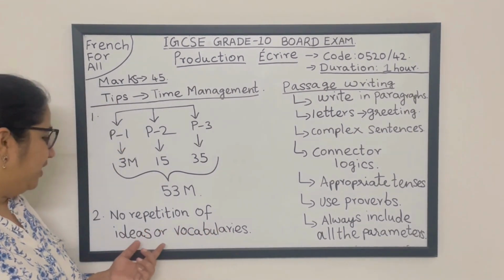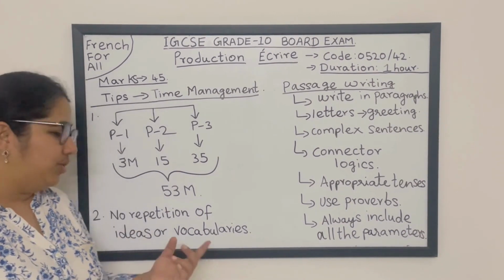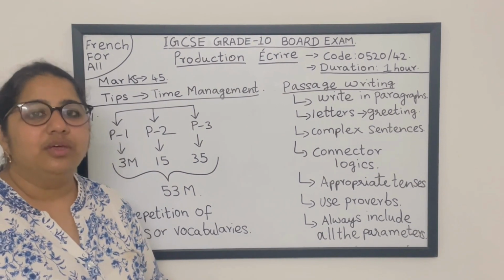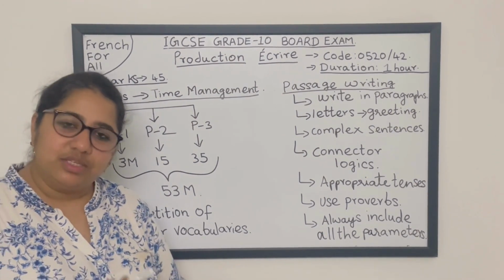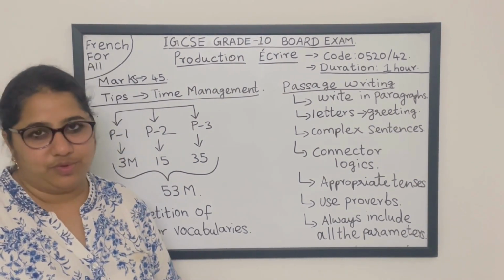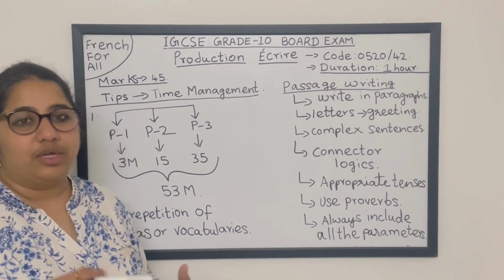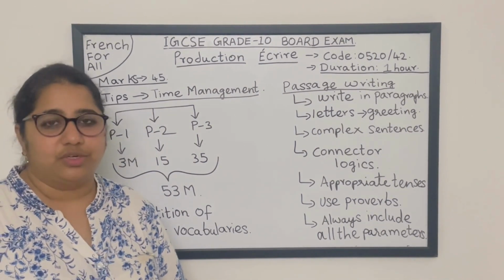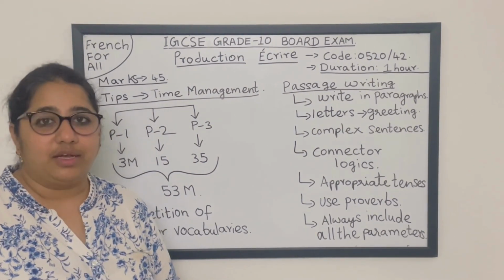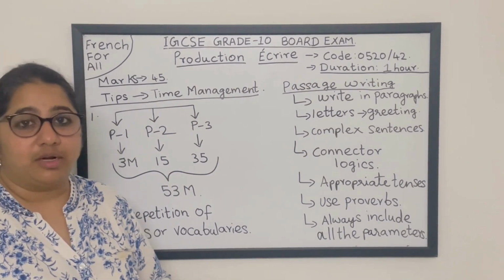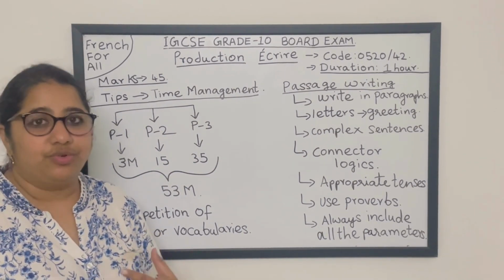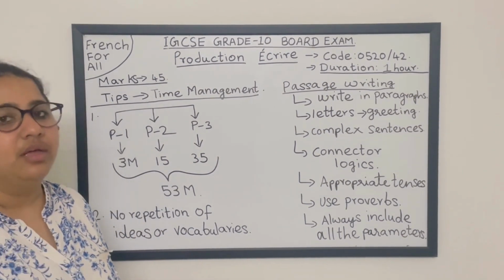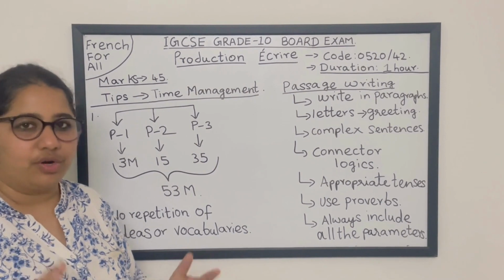The next important information is no repetition of ideas or vocabularies. Okay, don't use the same vocabulary, instead use a synonym of that word. Is it clear now? And the same idea, if you write it in different words also, it's not accepted, students. You have to write different ideas, and the examiner is nothing but a reader of your passage. He should be attracted by it. Writing the same thing in different manners is not accepted. Your passage will not score marks.